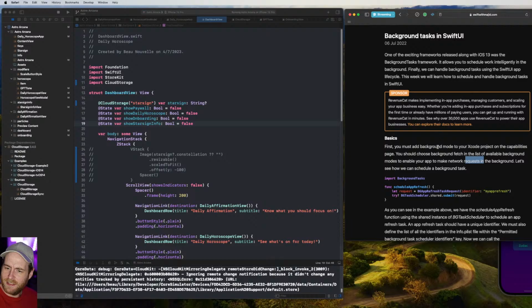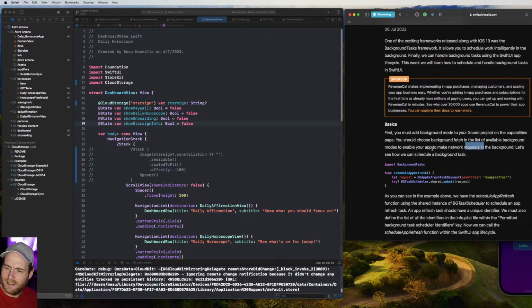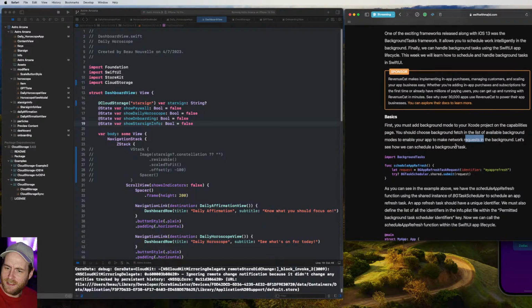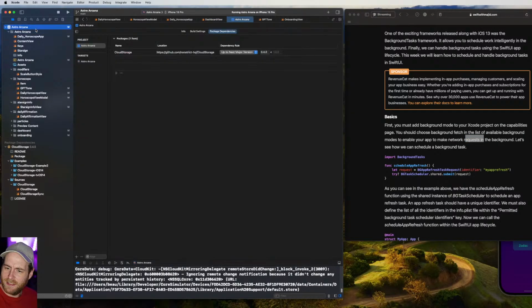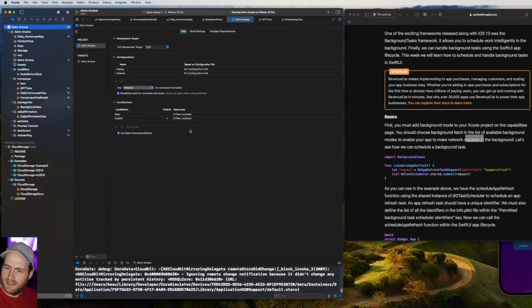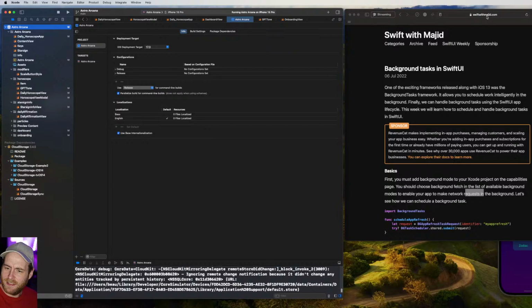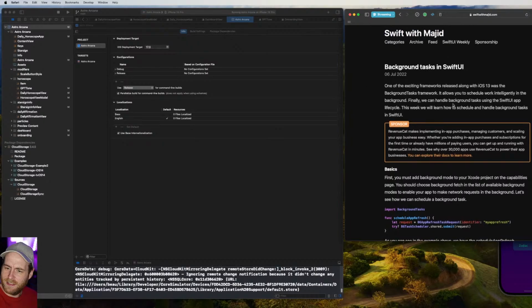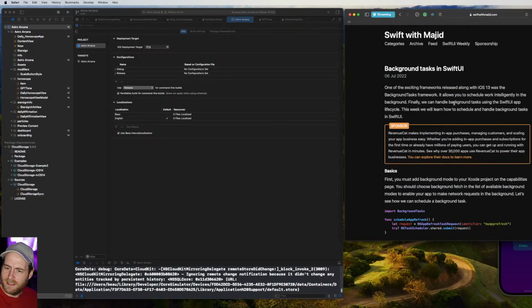Okay. All right. So it says here we need to add background mode to our Xcode project in the capabilities. So let's do that. By the way, this is the website. You should be able to see that there. This is the one we're looking at the moment. I want to give credit where it is due. So this person has created a nice tutorial for us. So let's do this.